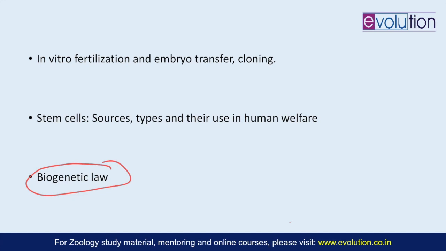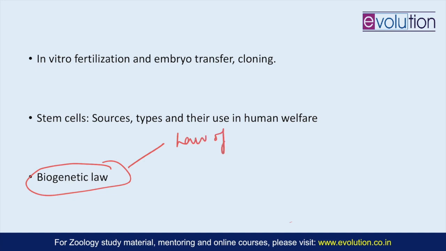So the biogenetic law theorizes that the stages an animal embryo undergoes during development are a chronological replay of that species' past evolutionary forms.